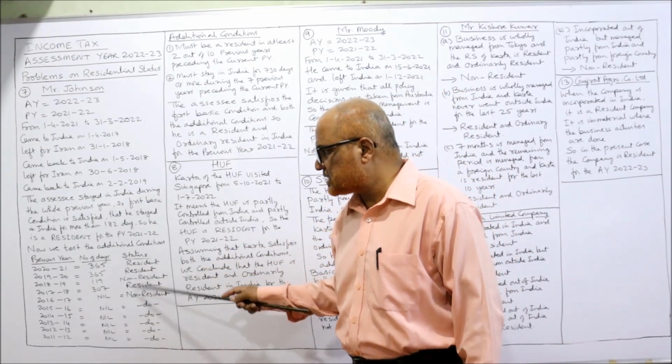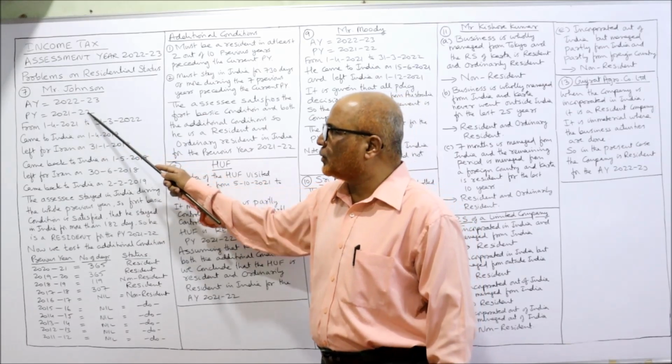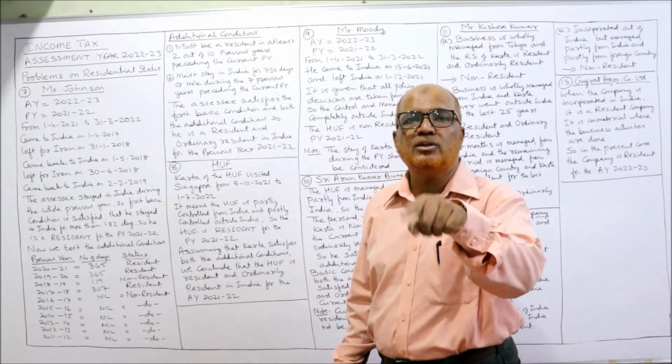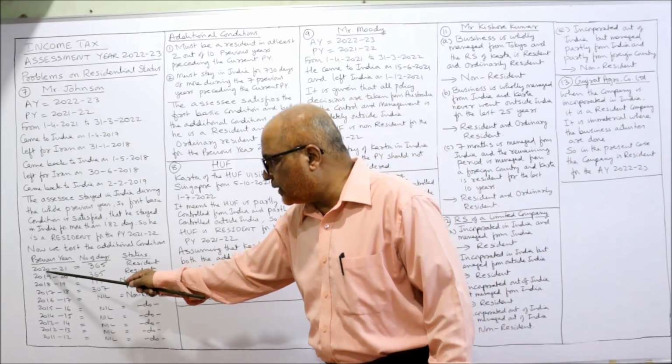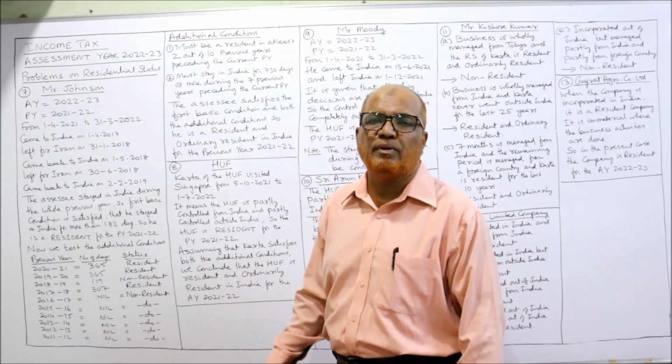Previous year, number of days, status. Our current previous year is 2021-22. So before 21-22, I am starting from 2020-21. This is the year before our current previous year.